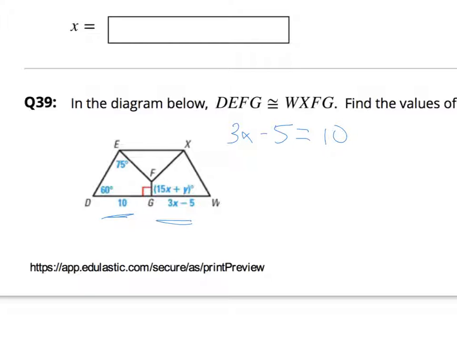And then here, we're looking for an angle, but we know the other side is 90. So whatever you get for x, plug it in here for 15 times x, then plus y equals 90. So you got to solve for x first, up here, and whatever you get, plug it in here. That'll help you solve for y.